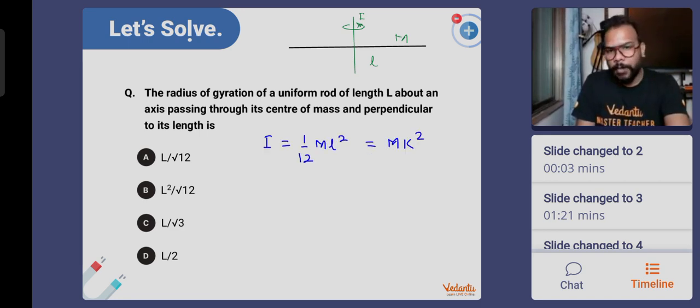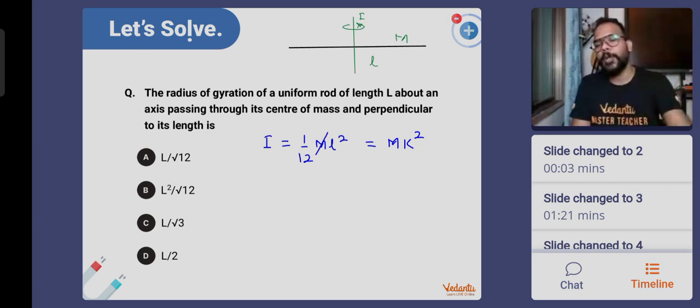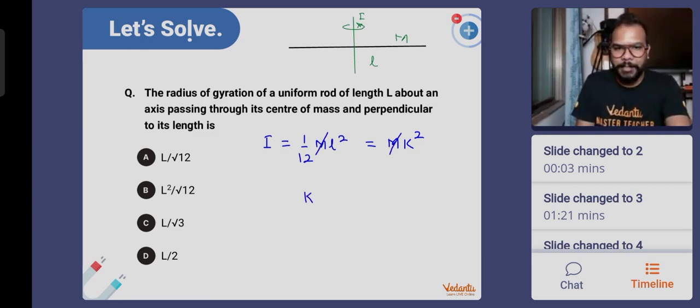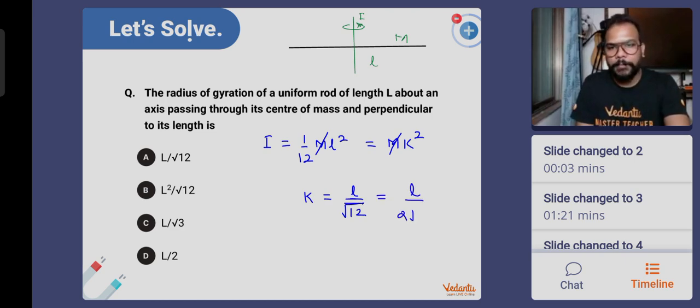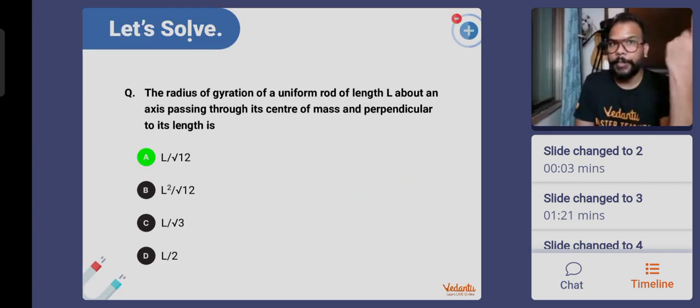Compare it with mk square. Always you will compare it with mk square only. Radius of gyration is defined for a circular path only. k will be the radius of gyration. m cancelled. k comes out to be L by root 12, and root 12 is basically 2 root 3, so L by 2 root 3. They have given the value as L by root 12 only. L square by root 12 would be dimensionally incorrect, not possible. So we got the value L by root 12.